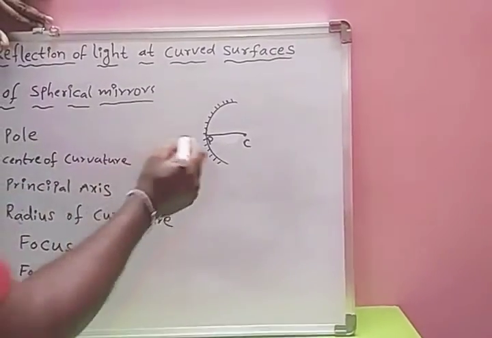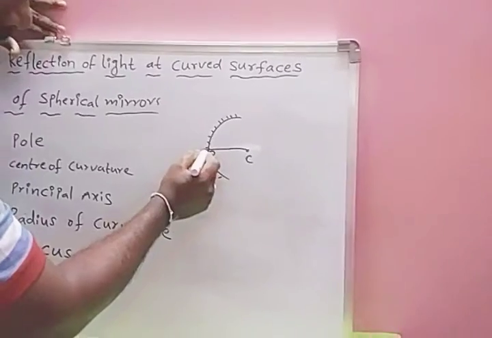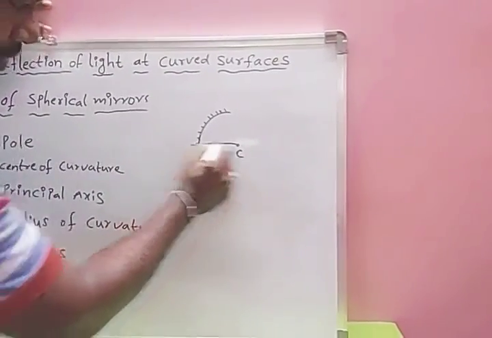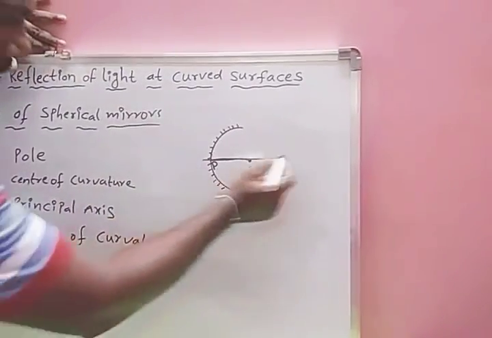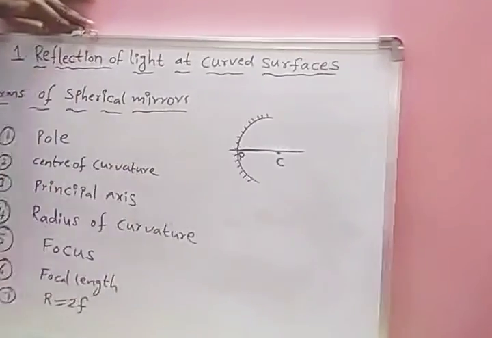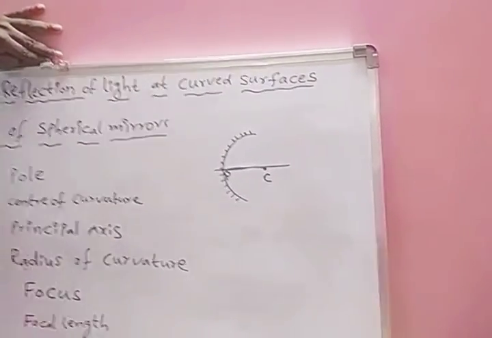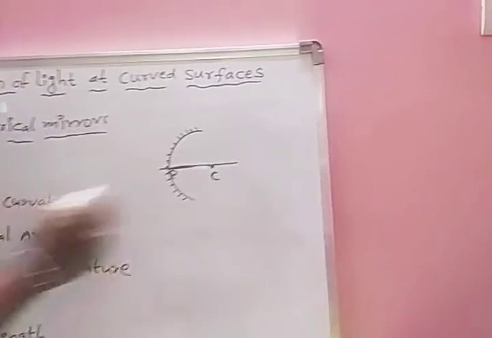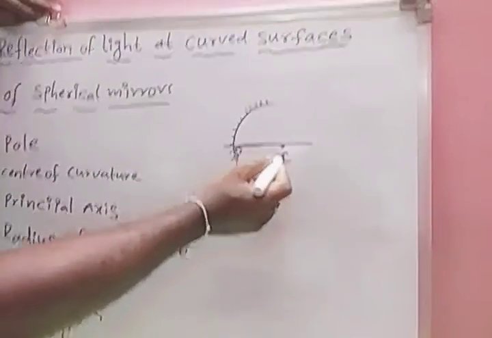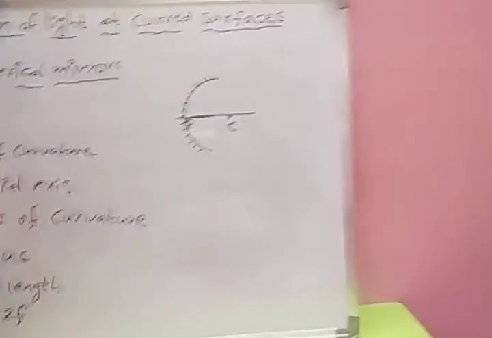Principal axis means a line which passes through the pole and center of curvature. Radius of curvature means the distance between P and C. The distance between P and C is called radius of curvature.